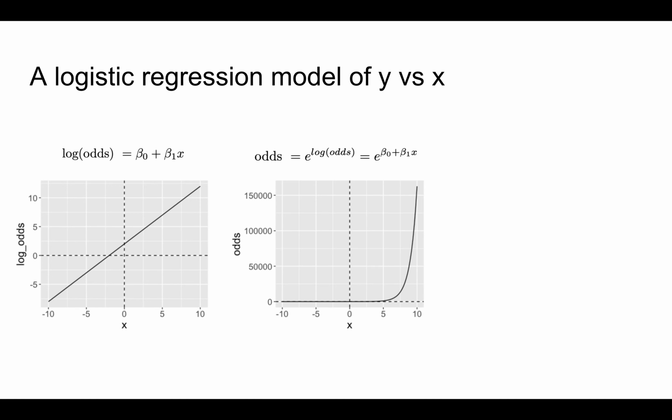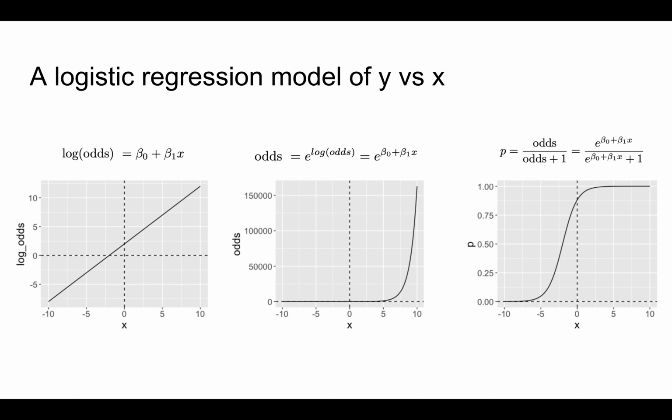We can further translate this model on the odds scale to the probability scale by dividing the odds by odds plus 1. On the probability scale, this model takes on an S shape, which, like probabilities themselves, is sandwiched between 0 and 1. In conclusion, though they look quite different, these three model trends provide the same exact information about the relationship between a binary response variable y and predictor x, just on 3 different scales.